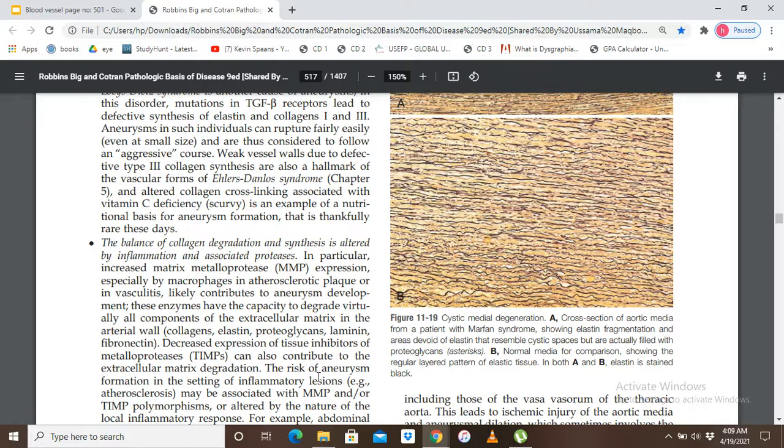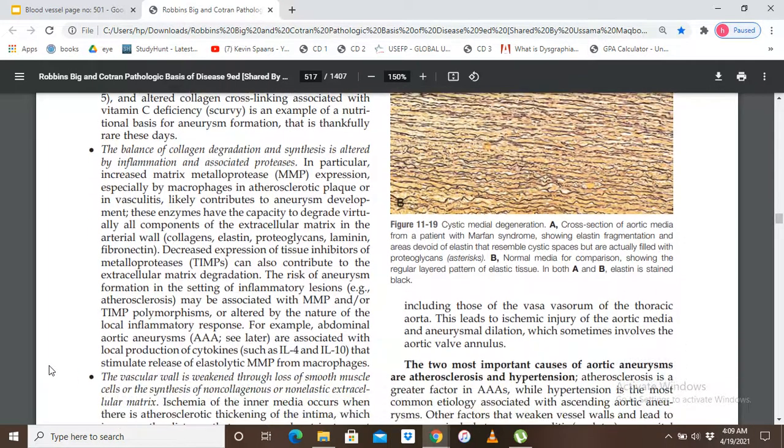Okay. The risk of aneurysm formation in the setting of inflammatory lesions, for example atherosclerotic, may be associated with matrix metalloproteinase or tissue inhibitors of matrix metalloproteinase polymorphisms, or altered by the nature of the local inflammatory response. So the example in which there is increased expression of metalloproteinase and decreased expression of tissue inhibitors of matrix metalloproteinase is atherosclerosis. We can see this type of aneurysm in the settings of atherosclerosis.